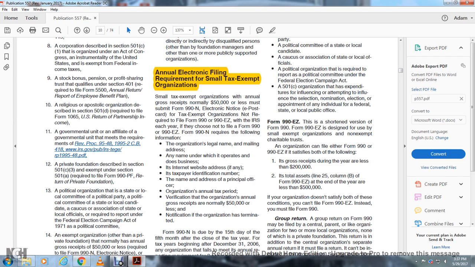Total assets at line 25, column B of the Form 990 at the end of the year are less than $500,000. If the organization does not satisfy the condition, you can file the 990EZ instead of filing the 990.